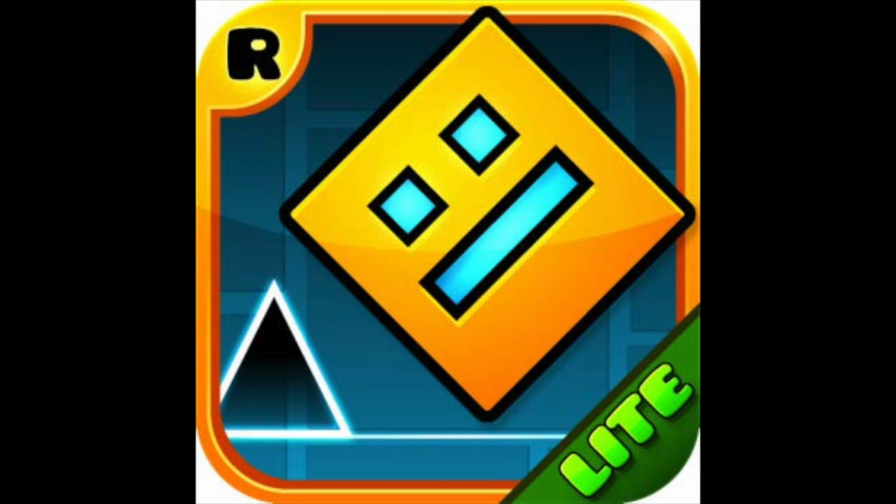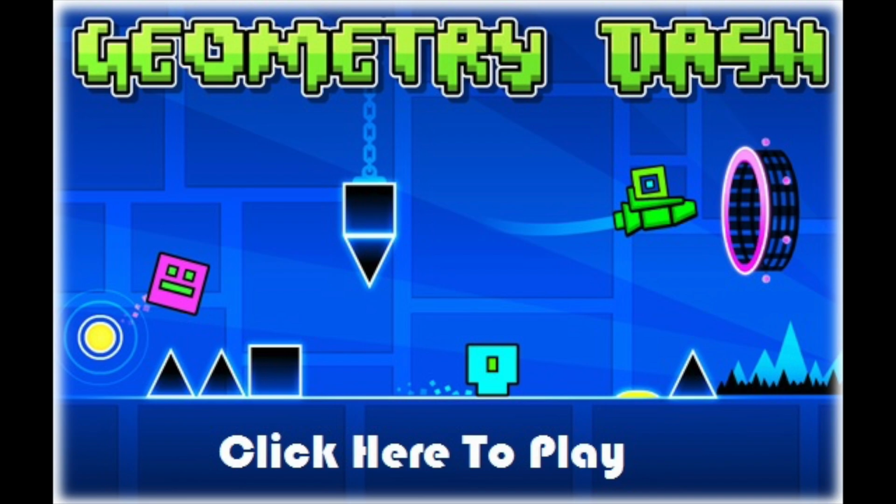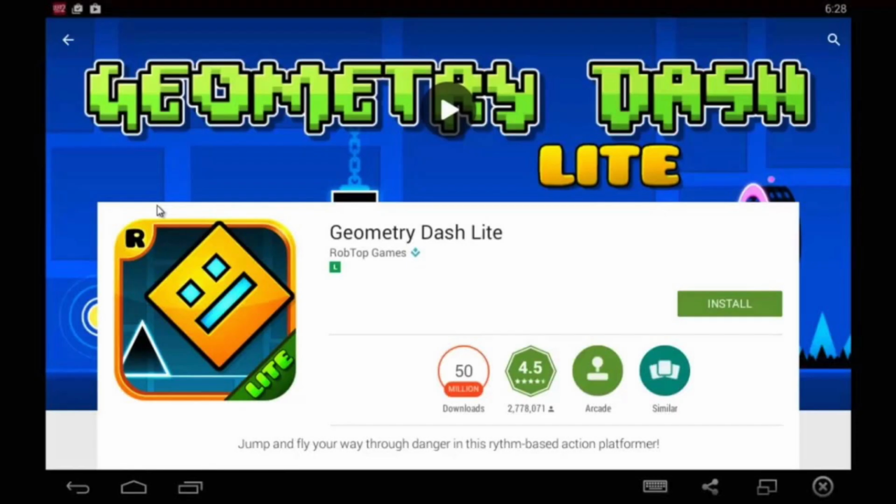Geometry Dash Lite, the free version of GD for people who could not or did not want to pay for the full version, was launched with only one single starting level, Stereo Madness. This let people who did not want to pay for the full game to experience Geometry Dash. It's a great way to make a demo for the game on mobile because it's just a separate app that's just the light version that lets you try it out and see if you like it before you actually pay for the full thing. Because you don't want to buy the game and then find out that you don't actually want to play it.